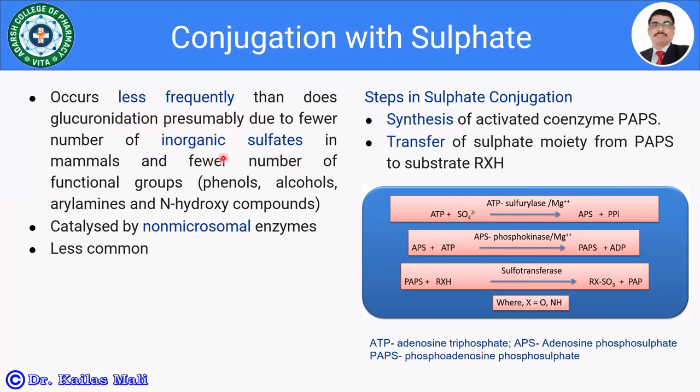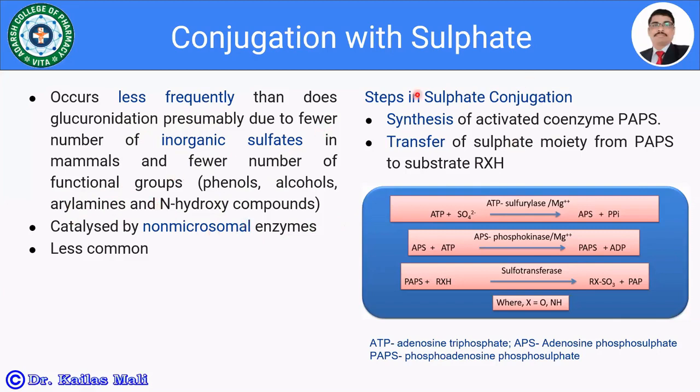That is one of the possible reasons why conjugation with sulfate is limited. It is limited to a fewer number of functional groups like phenols, alcohols, arylamines, and N-hydroxy compounds. Sulfate conjugation is catalyzed by non-microsomal enzymes.